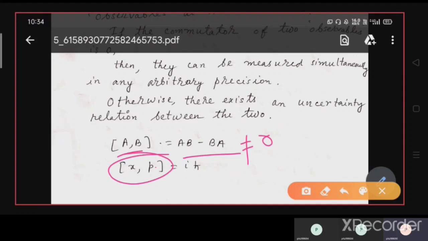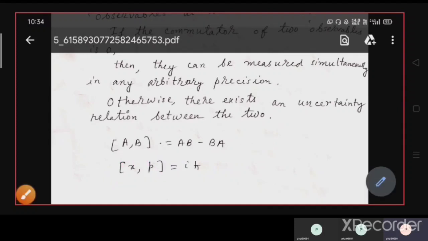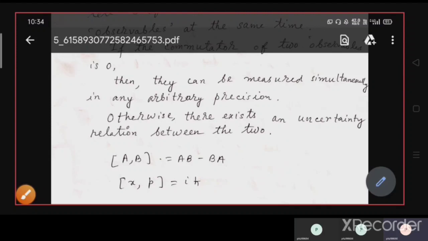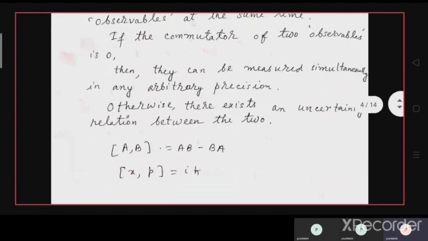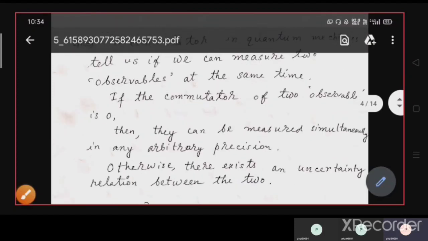Suppose we take an example of position and momentum, X and P. The commutation relation of X cap and P cap is i h cross. That signifies that we cannot measure position and momentum simultaneously with arbitrary precision. There should be an uncertainty relation between the two operators, or the measurements are uncertain if we do a simultaneous measurement.